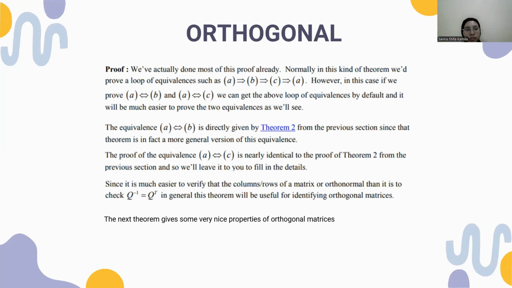Since it is much easier to verify that the columns or rows of a matrix are orthonormal than it is to check that Q inverse equals Q transpose, in general this theorem will be useful for identifying orthogonal matrices. The next theorem gives some very nice properties of orthogonal matrices.